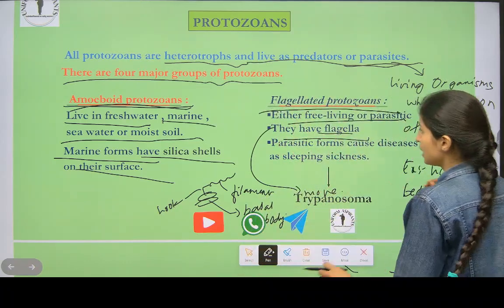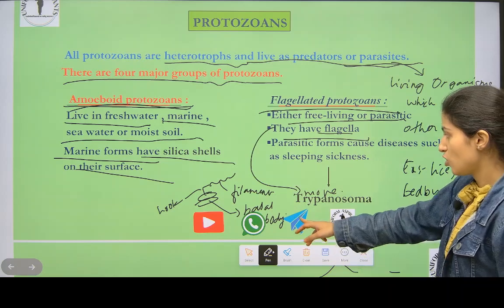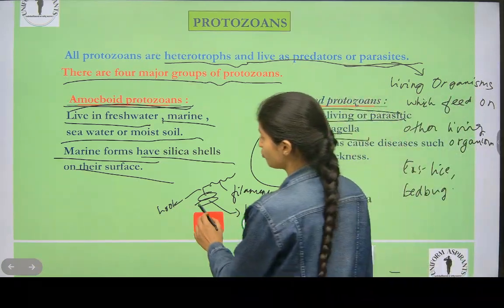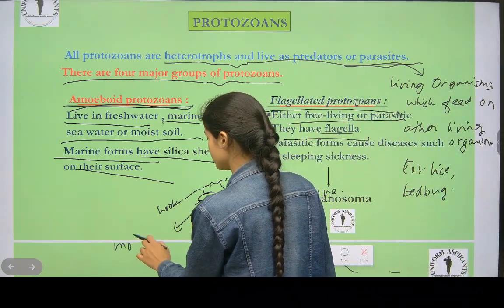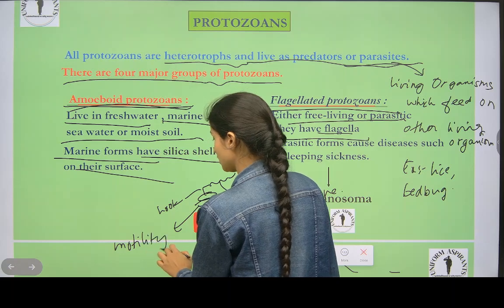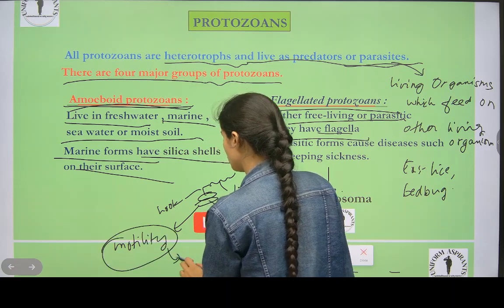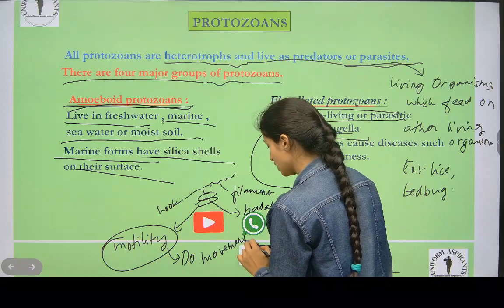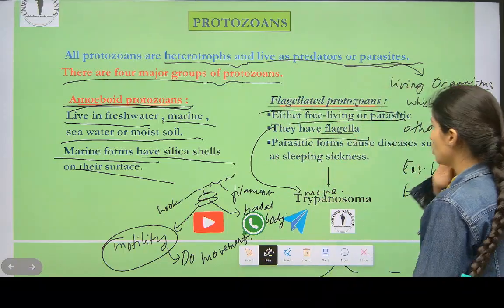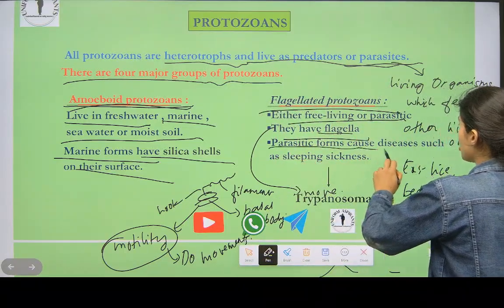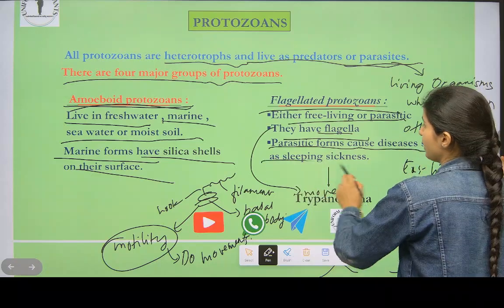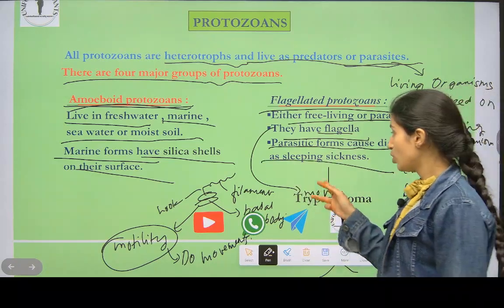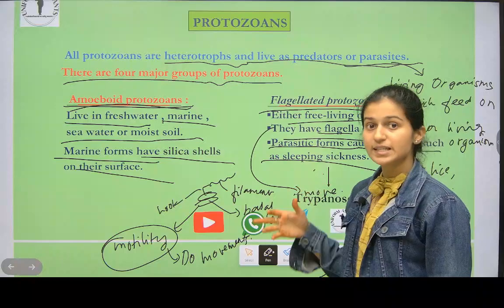Now what do they do? Because of this, they can move. Motility. They can do movement. Parasitic forms cause diseases such as sleeping sickness. What does it cause? Sleeping sickness.